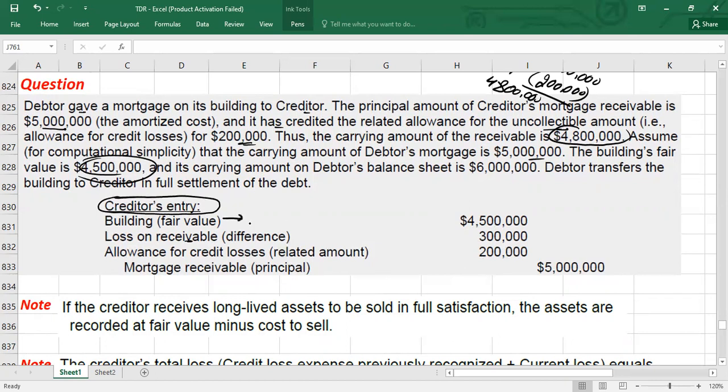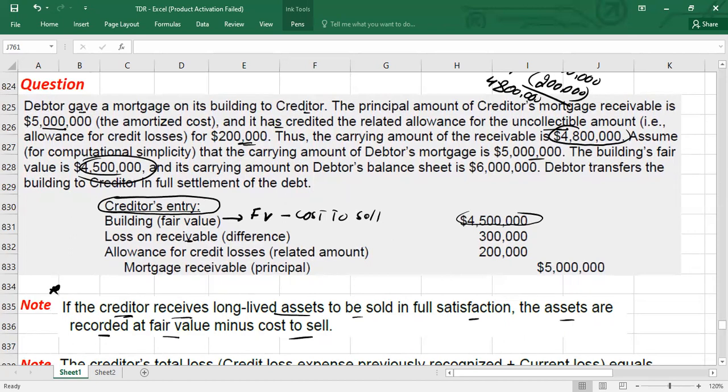Creditors should debit the building with the amount of fair value less cost to sell. Like here, instead of only fair value, we will subtract the cost to sell also, if you incur the cost to sell that asset. Okay, guys, so this note is written here. What is the note? I told you, if a creditor receives a long-lived asset to be sold in full satisfaction, the asset is recorded at fair value minus cost to sell.